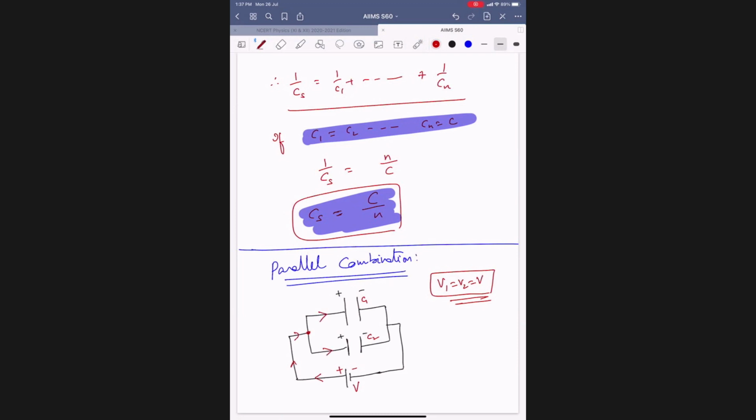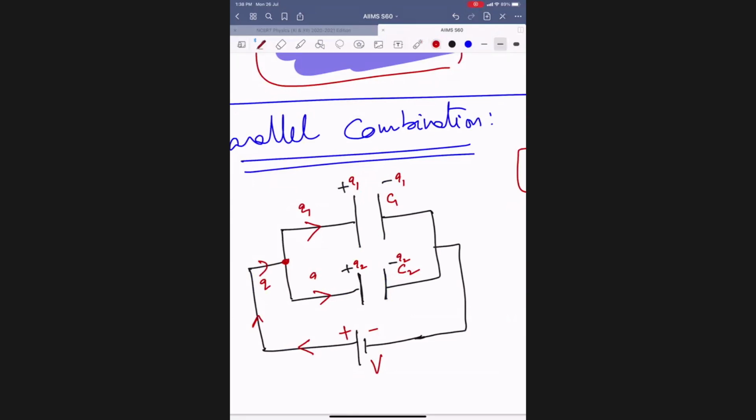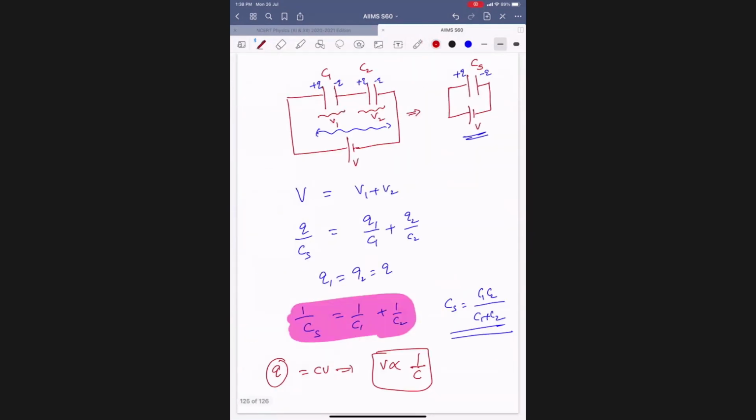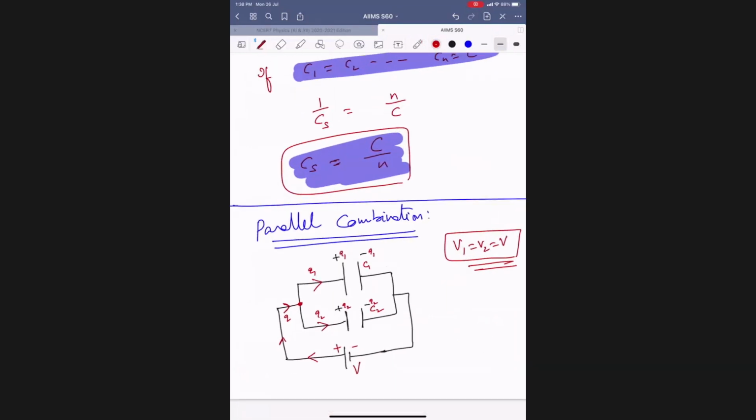That means the charge coming will divide as Q1 and Q2. So there is a division of path now for the charge. Earlier there is no division in this case. Whatever the charge coming must pass through the first one as well as through the second one. But here there is a clear-cut division.